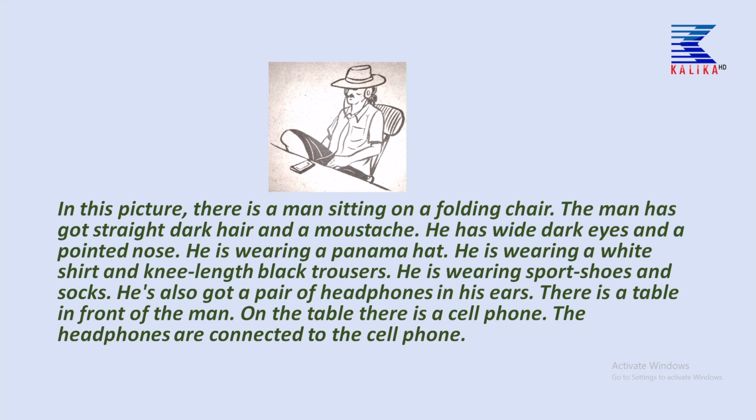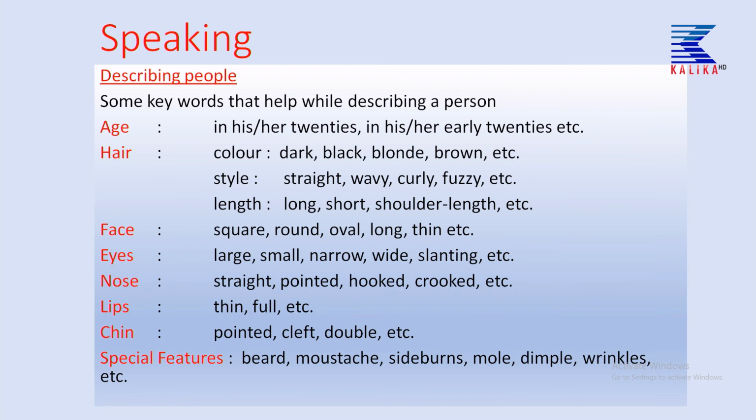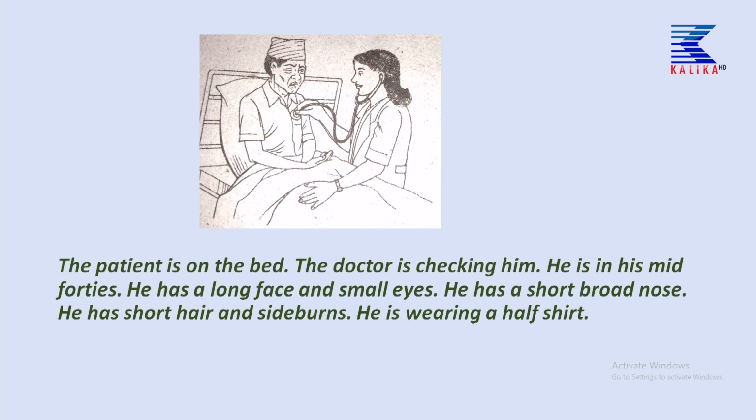In this picture there is a man sitting on a folding chair. The man has got straight dark hair and a mustache. He has dark eyes and a pointed nose. He is wearing a Panama hat. He is wearing a white shirt and knee-length black trousers. He is wearing sport shoes and socks. He has also got a pair of headphones in his ears. There is a table in front of the man. On the table there is a cell phone. The headphones are connected to the cell phone.